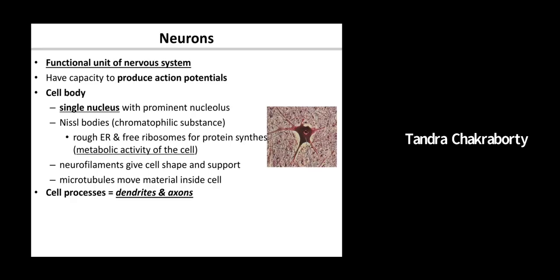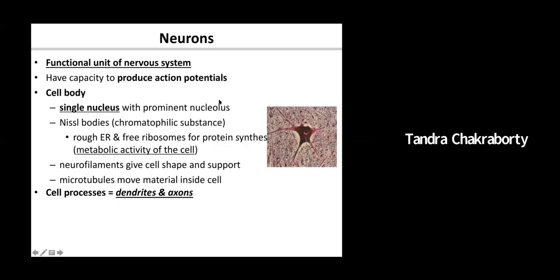Think about the function of the rough endoplasmic reticulum. You might have learned it in your high school. You might have learned it in any other course. What is the function of the rough endoplasmic reticulum? The function of the rough endoplasmic reticulum is protein synthesis. It is the site of protein synthesis.